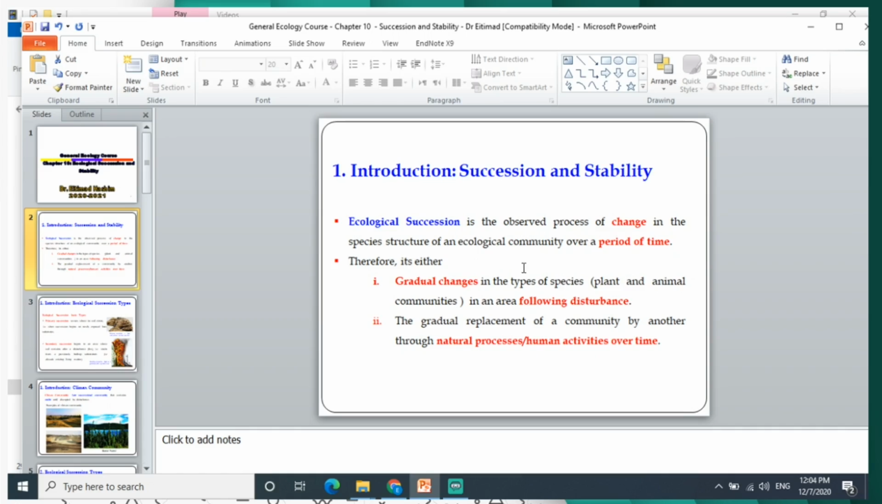Ecological succession is the observed process of change in the species structure of an ecological community over a period of time. Therefore, there will be a gradual change in the type of biota, plants and animals in the area following disturbance. That disturbance will be caused by either natural processes such as volcanic eruptions, floods, etc., or human activities such as fire or deforestation.